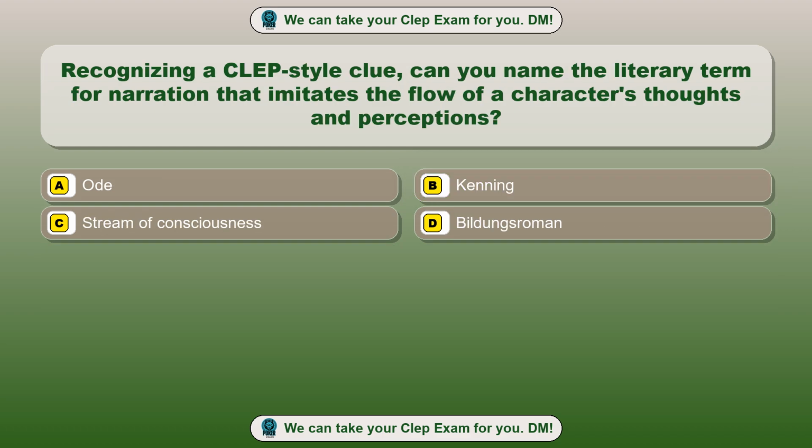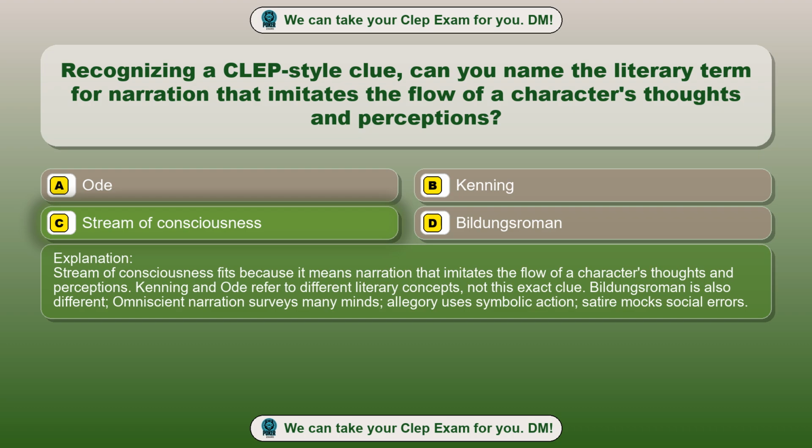Question 45. Recognizing a CLEP-style clue, can you name the literary term for narration that imitates the flow of a character's thoughts and perceptions? Option A, ode. Option B, kenning. Option C, stream of consciousness. Option D, Bildungsroman. The correct answer is option C, stream of consciousness. Stream of consciousness fits because it means narration that imitates the flow of a character's thoughts and perceptions. Kenning and ode refer to different literary concepts, not this exact clue. Bildungsroman is also different. Omniscient narration surveys many minds, allegory uses symbolic action, satire mocks social errors.